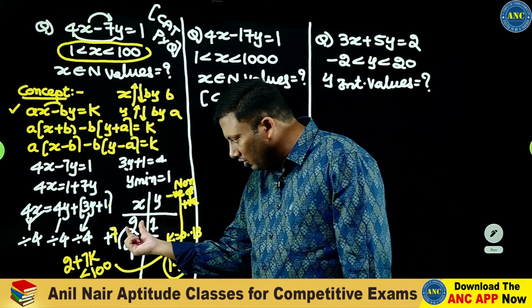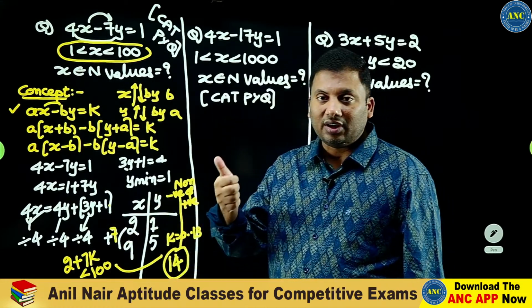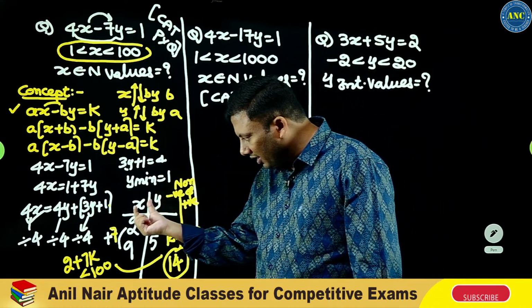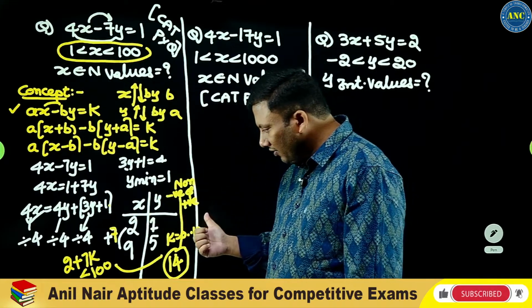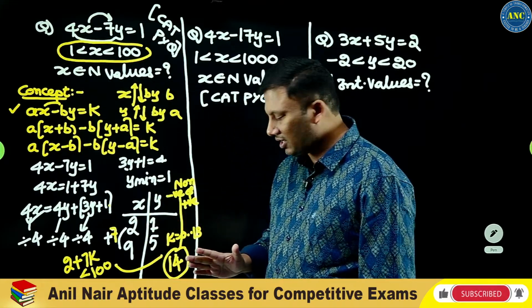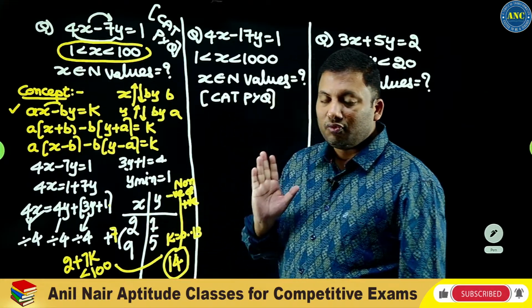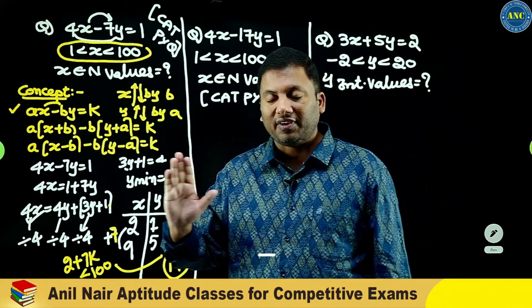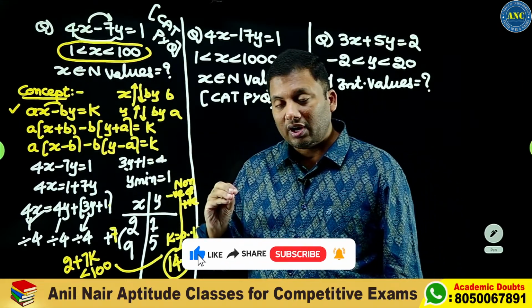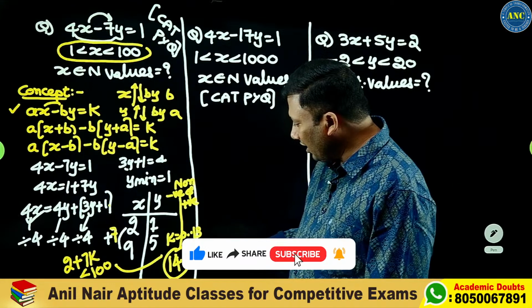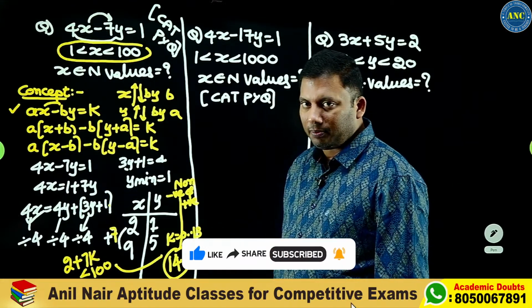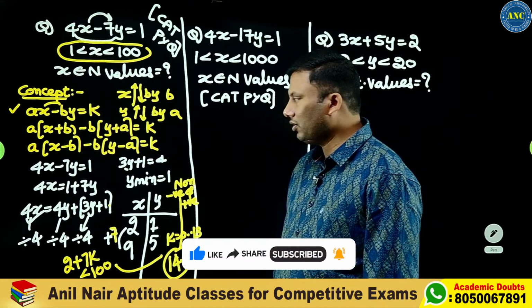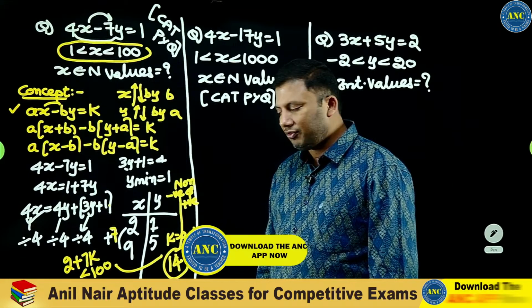For every value of k, I will get a value of x. For k 0, I get x as 2. For k 1, I get x as 9. From 0 to 13, that is 14 values. None of them is a factor of the right hand side, so the answer will be 14 positive and 14 negative.